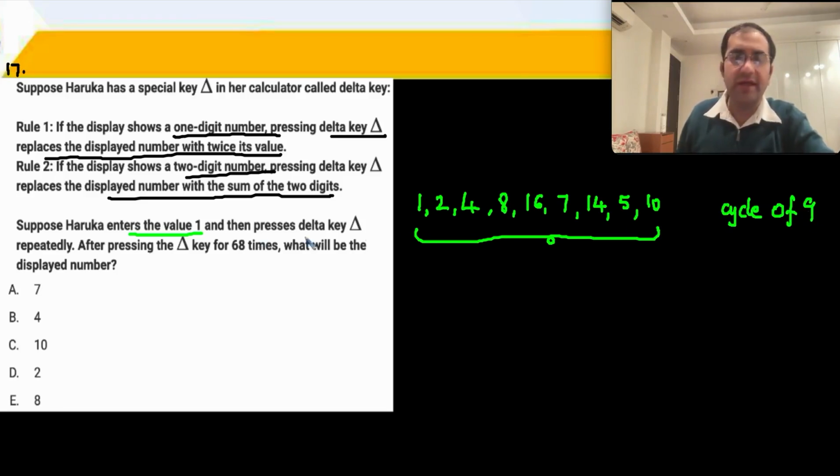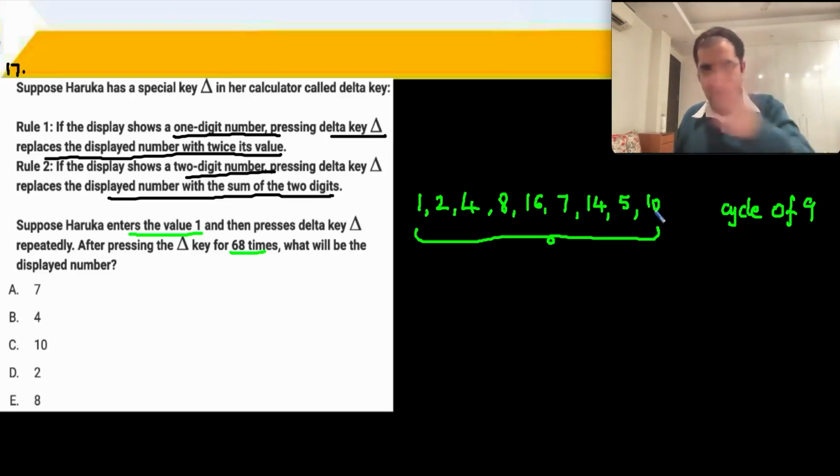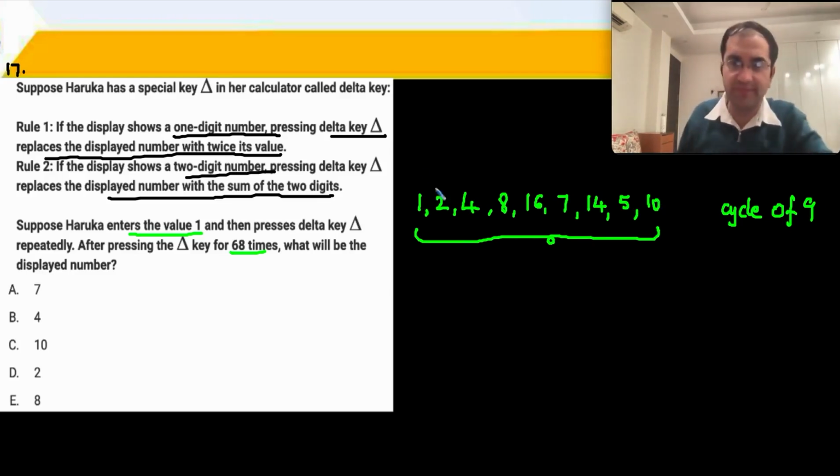If she presses 68 times, that means 9 7s are 63. Up to 63 it will go on like this: 1, 2, 4, 8, 16, 7, 14, 5, 10, and so on, until 63 times. Then 64, 65, 66, 67, 68. What will be the displayed number? After 63 times, we are back to 1.